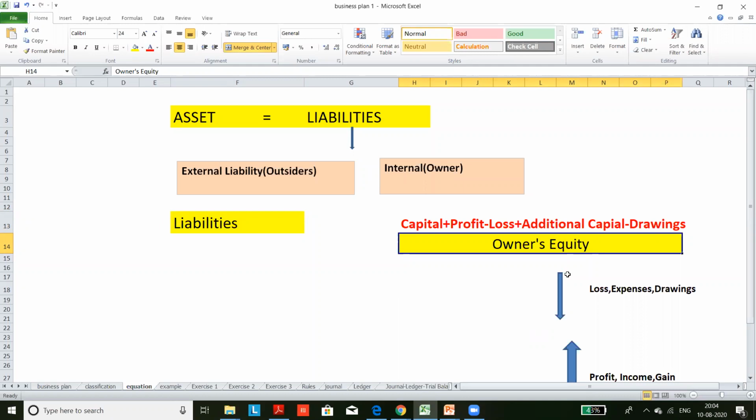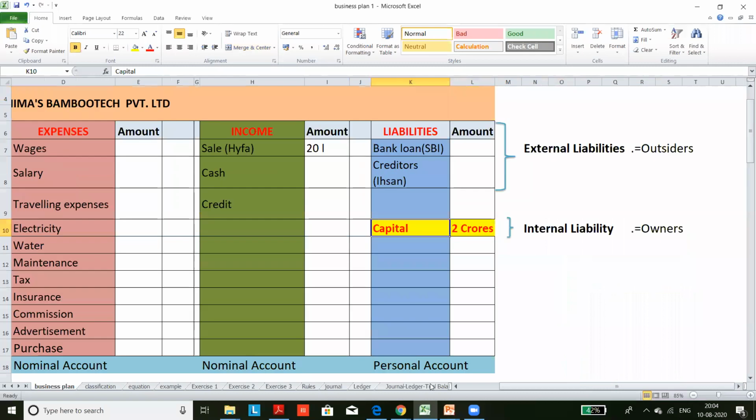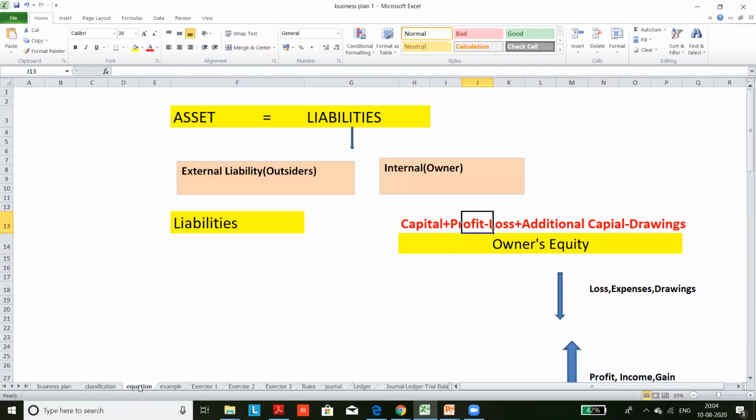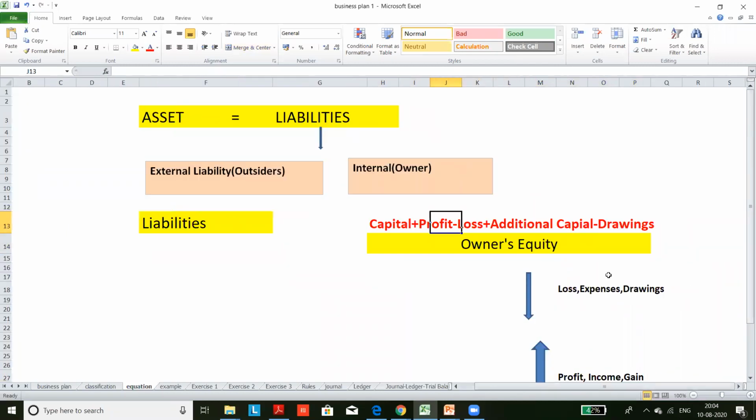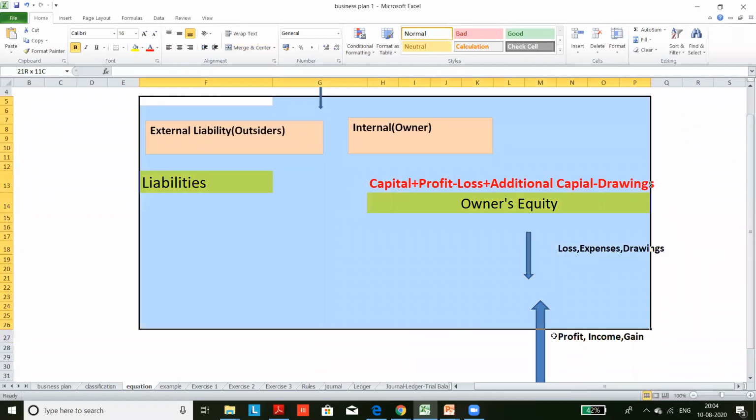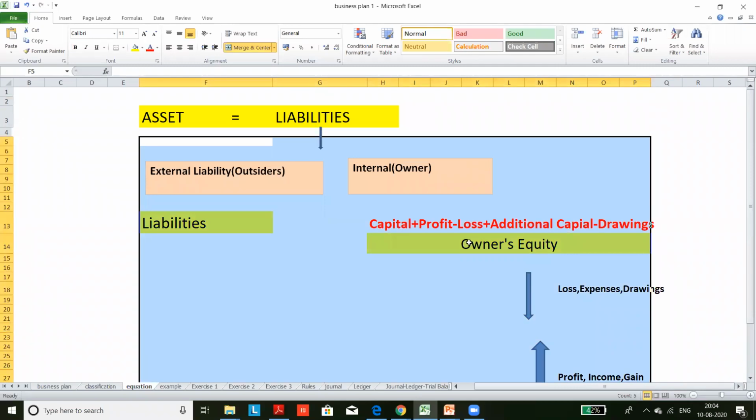The third point in this formula is that when the company makes any expenses or losses, it will reduce owner's equity. Because what is the formula for profit? We will discuss it in the first class. Profit is equal to income minus expense. When income is greater than expense, there is profit. So all expenses will reduce owner's equity, while profit and income will increase owner's equity. These are the basic concepts underlying the equation.